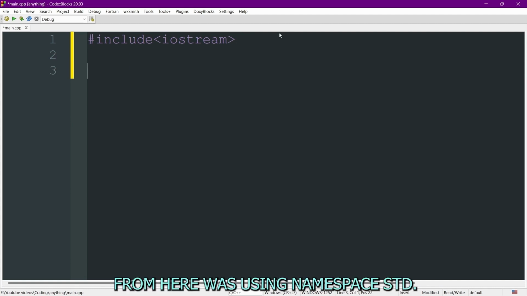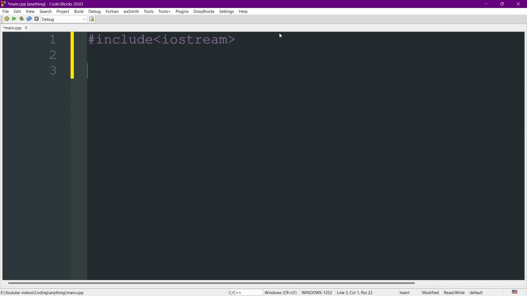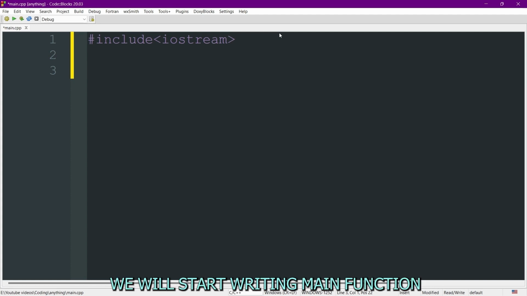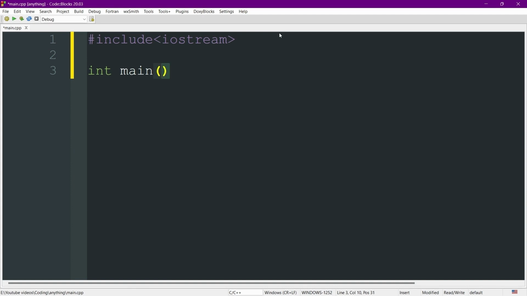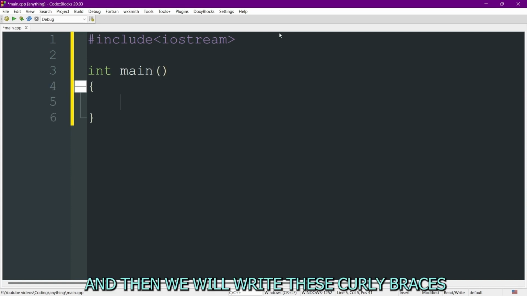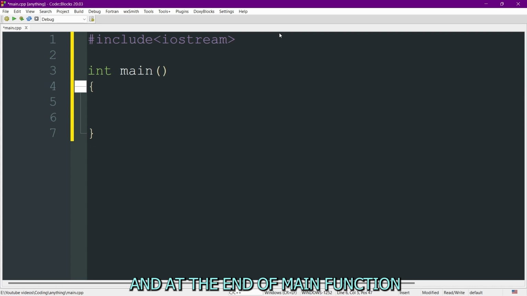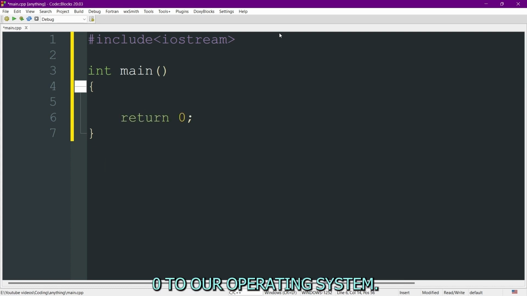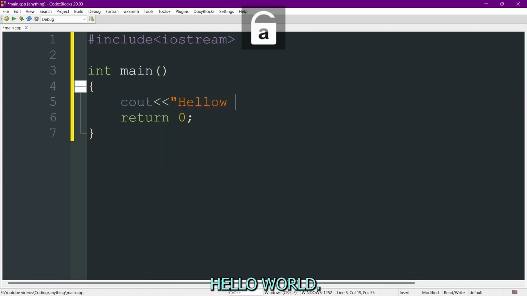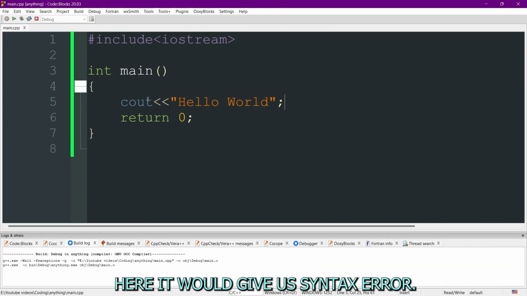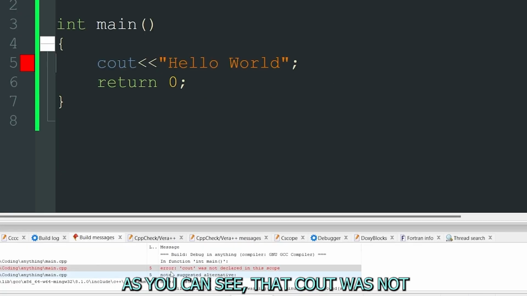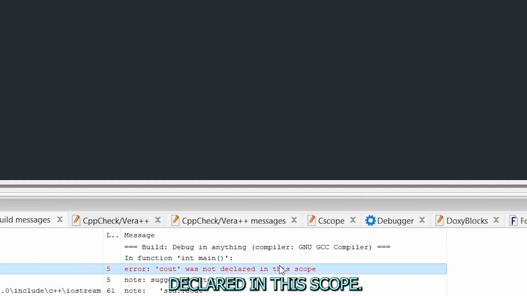The next thing from here was using namespace std. But before writing this namespace, we will try to run it without using namespace. We will start writing the main function, and then we will write these curly braces, and at the end of the main function we have to return 0 to our operating system, right? So here if we want to cout hello world, it would give us a syntax error. As you can see, cout was not declared in this scope.